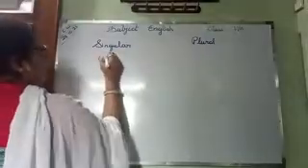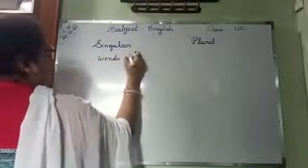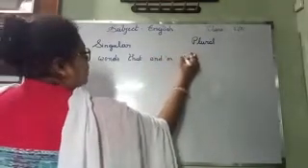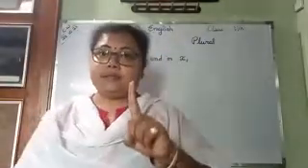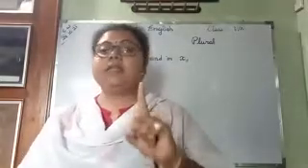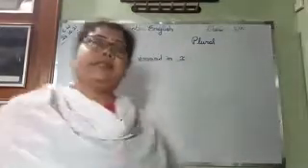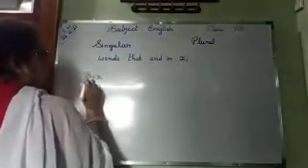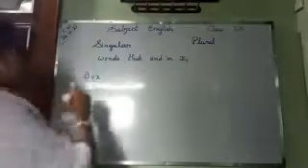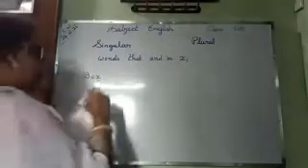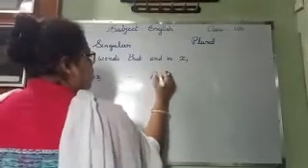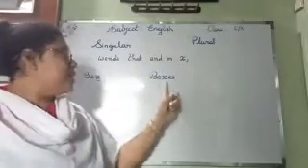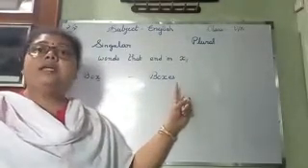Words that end in X. Number 1 is X. If it ends in X, you will write ES. Like B-O-X, box. In the end there is X. What you will write? B-O-X-E-S, boxes.